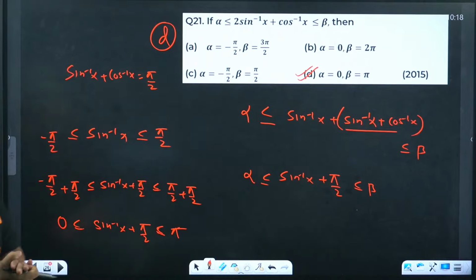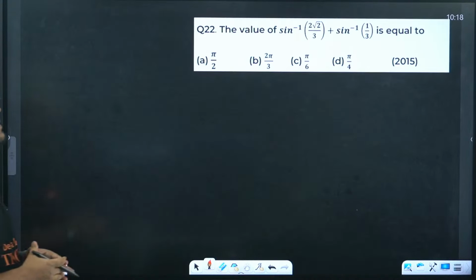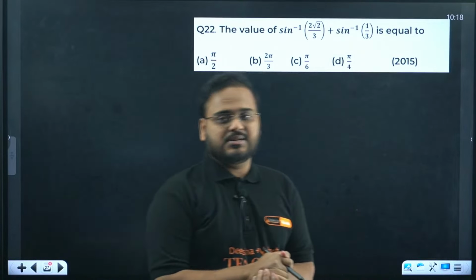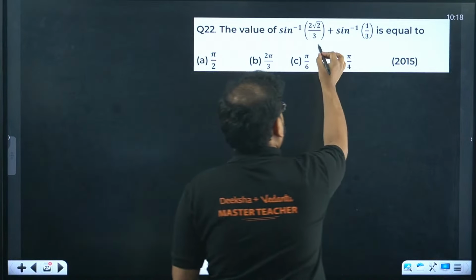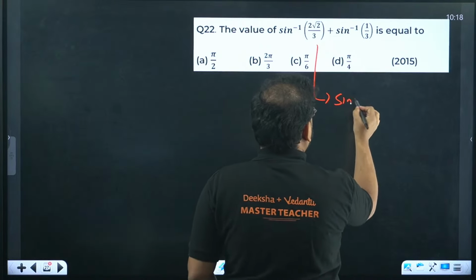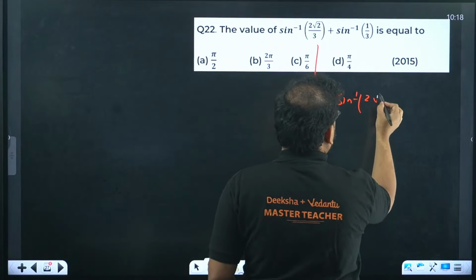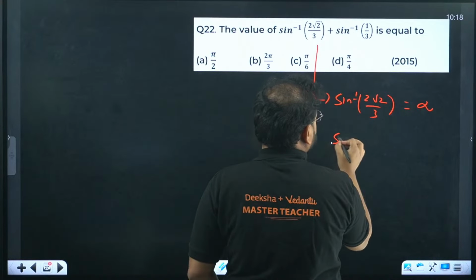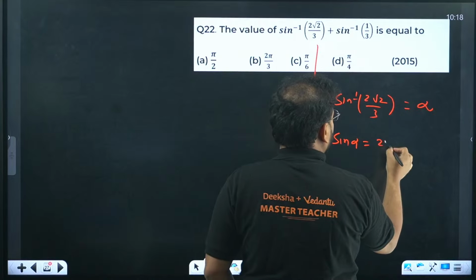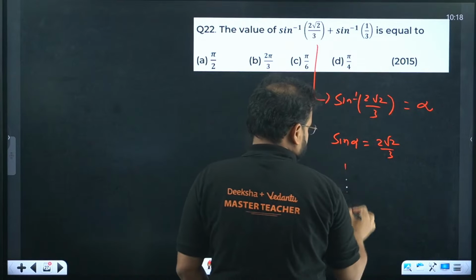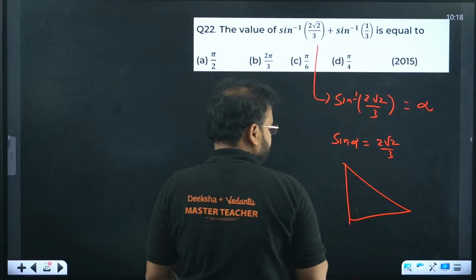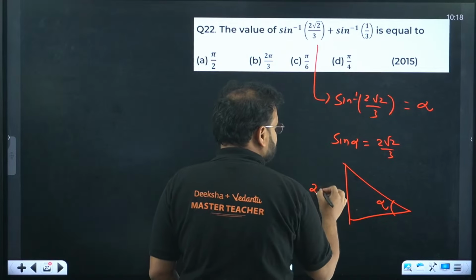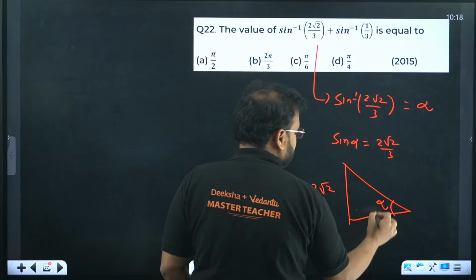Okay. The value of sine inverse of 2 root 2 by 3 and sine inverse of 1 by 3 is equal to what? Again, sine inverse of 2 root 2 by 3 is some angle alpha only, right? It means sine alpha is equal to 2 root 2 by 3. So if I take a right angle triangle, this is my alpha. It means that this value is 2 root 2 and this value is 3, sir.